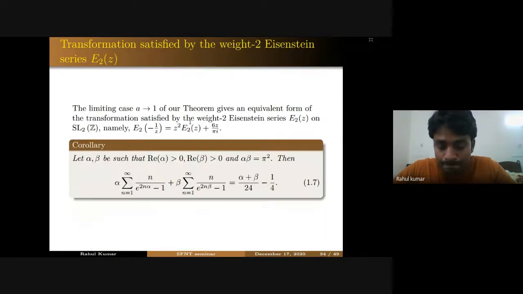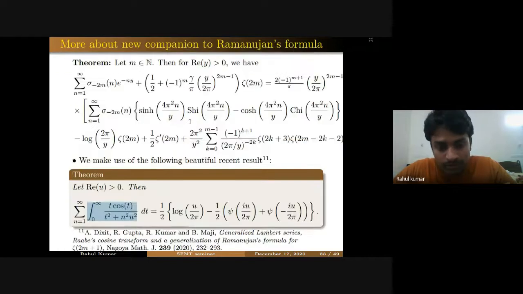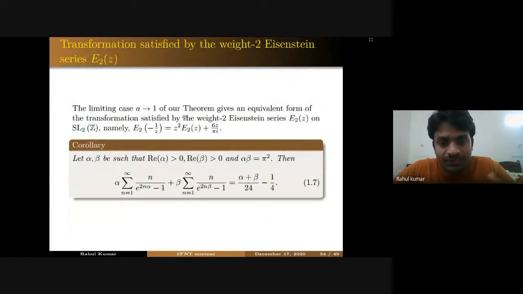formula. So if you take a tends to 1 in our formula, what we get is the transformation formula for the E2 function, this Einstein series. So how do we do it? Our main result was very big in appearance, but this E2 function transformation formula is very easy to see, right? So how do we get it?